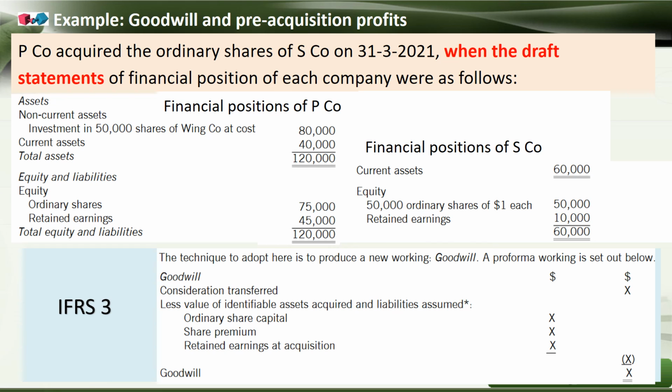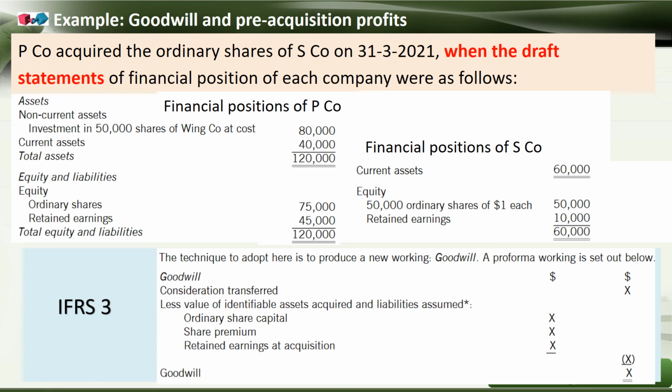See, why I highlighted that: the draft statements mean the two balance sheets presented, one of the parent company and another of the subsidiary company, before the acquisition. So we have to read carefully if there is any item that can raise goodwill. So let's understand that.